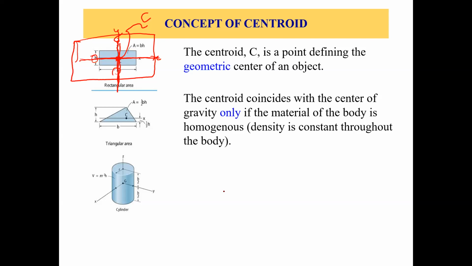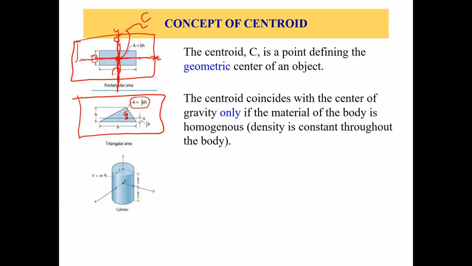Now let's look at this figure, which is a triangular area with a width of B and height of H. Now we know the area of this triangle: 1/2 times B times H, okay? And this is the centroid right here. This is the geometric center. Now, we cannot have an axis of symmetry in this kind of shape, right?